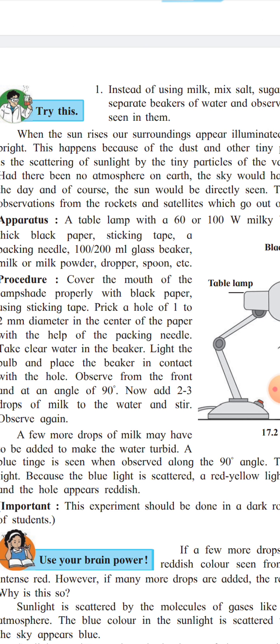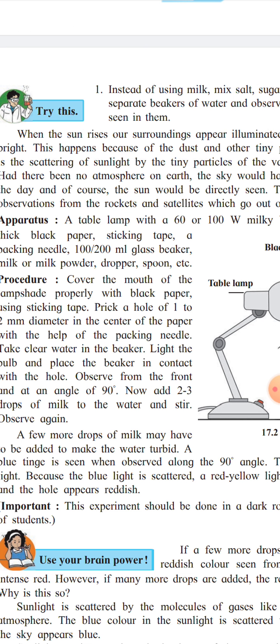And in this way, if there were no atmosphere, the sky would appear dark during the day, and of course the sun would be directly seen. This has been verified by observation from rockets and satellites which go out of the Earth's atmosphere.